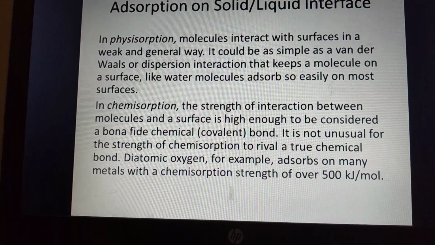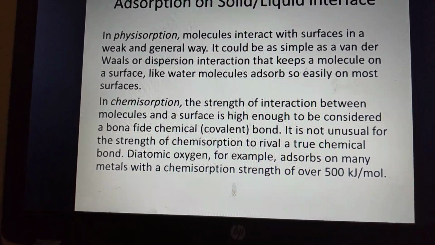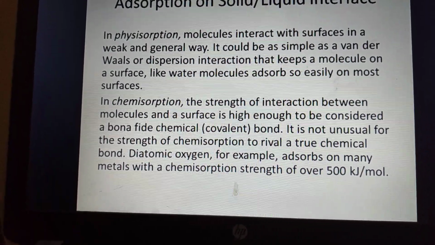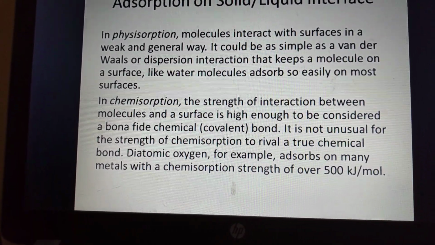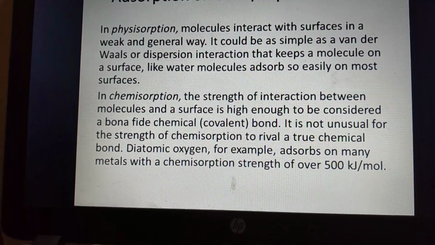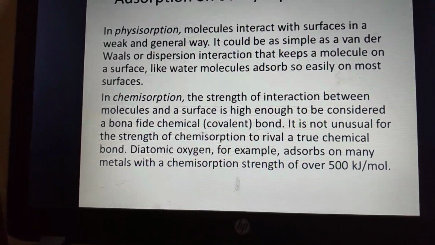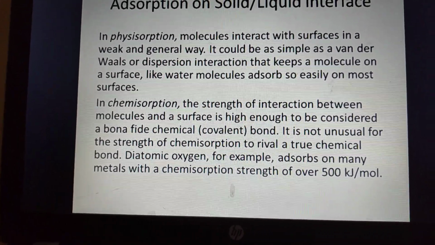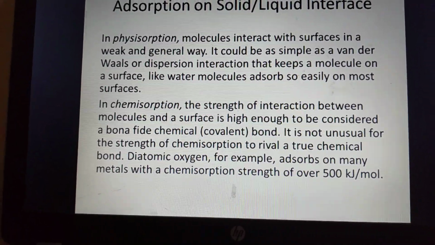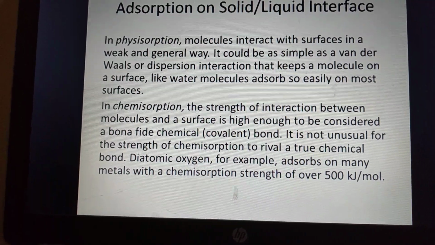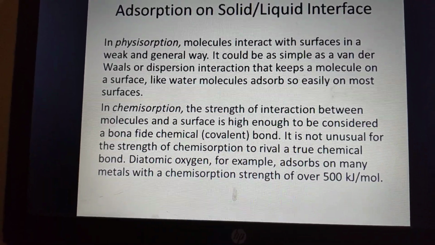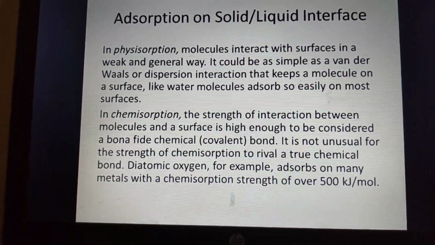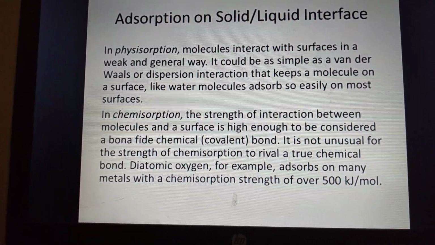Usually the strength of chemisorption rivals a true chemical bond. Diatomic gases or liquids, such as water, adsorb on metals or hard surfaces, and on many metals the chemisorption strength is over 500 kilojoules per mole. You studied in the previous lecture that in physical adsorption there is low surface energy, while in chemisorption there is high surface energy.